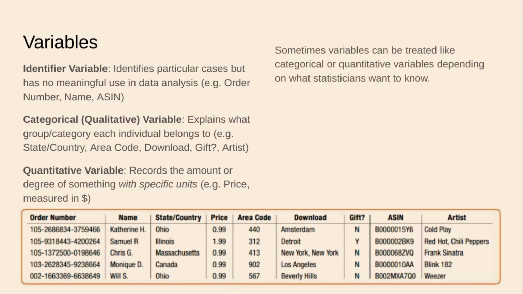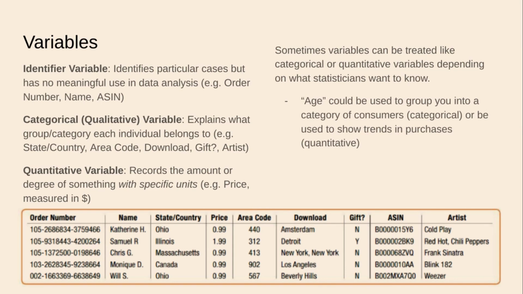Sometimes variables can be treated like categorical or quantitative variables depending on what statisticians want to know. So if you see a number, like I alluded to a little bit ago when talking about identifier variables, these numbers right here, or that ordinal variable when there are no meaningful units like U.S. dollar, sometimes we see a number and we think, oh, this must be a quantitative variable. It's expressing a quantity. No, not necessarily. Sometimes it just depends on what statisticians want to know. That determines whether a variable is categorical or quantitative.